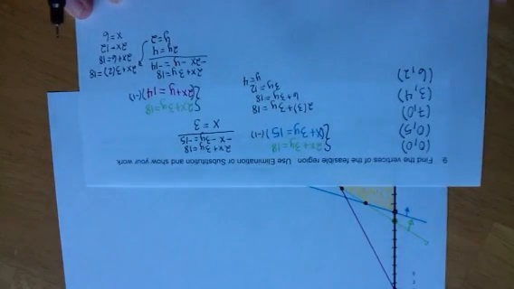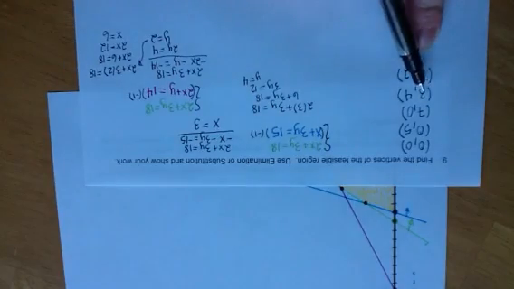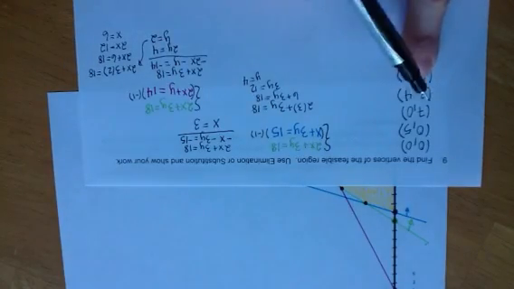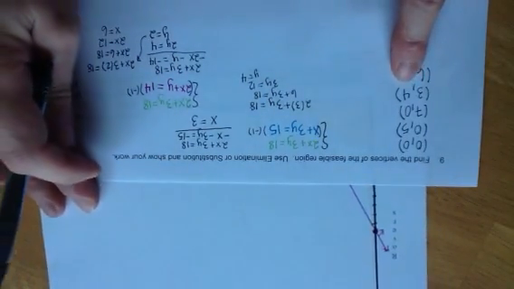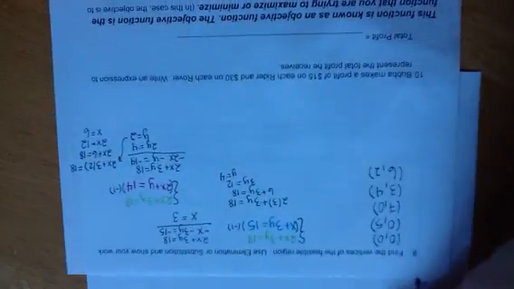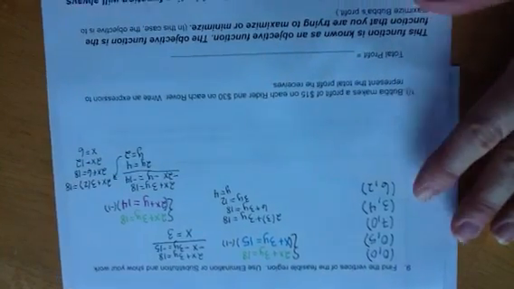So each of these vertices represents a production level. For example, 3, 4 would mean that Bubba is producing 3 of the x coordinates, which are riders, and 4 of the y coordinates, which are rovers. Now Bubba makes a profit of $15 on each rider and $30 on each rover. That is what our objective function goes with, because we want to maximize profit.